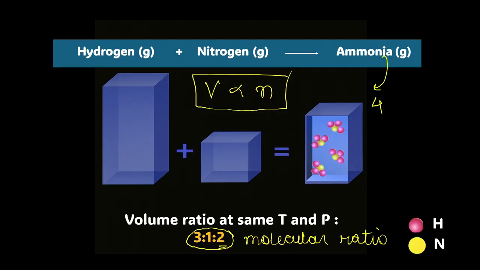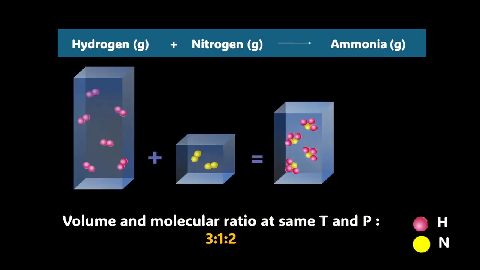So the number of molecules of hydrogen should also be double, that is 3 into 2, so 6 molecules of hydrogen, and 1 into 2, that means 2 molecules of nitrogen. Let's check. There you go. We could apply Avogadro's law very well. If 4 molecules of ammonia are in the container, they must have been formed after 6 molecules of hydrogen reacted with 2 molecules of nitrogen.